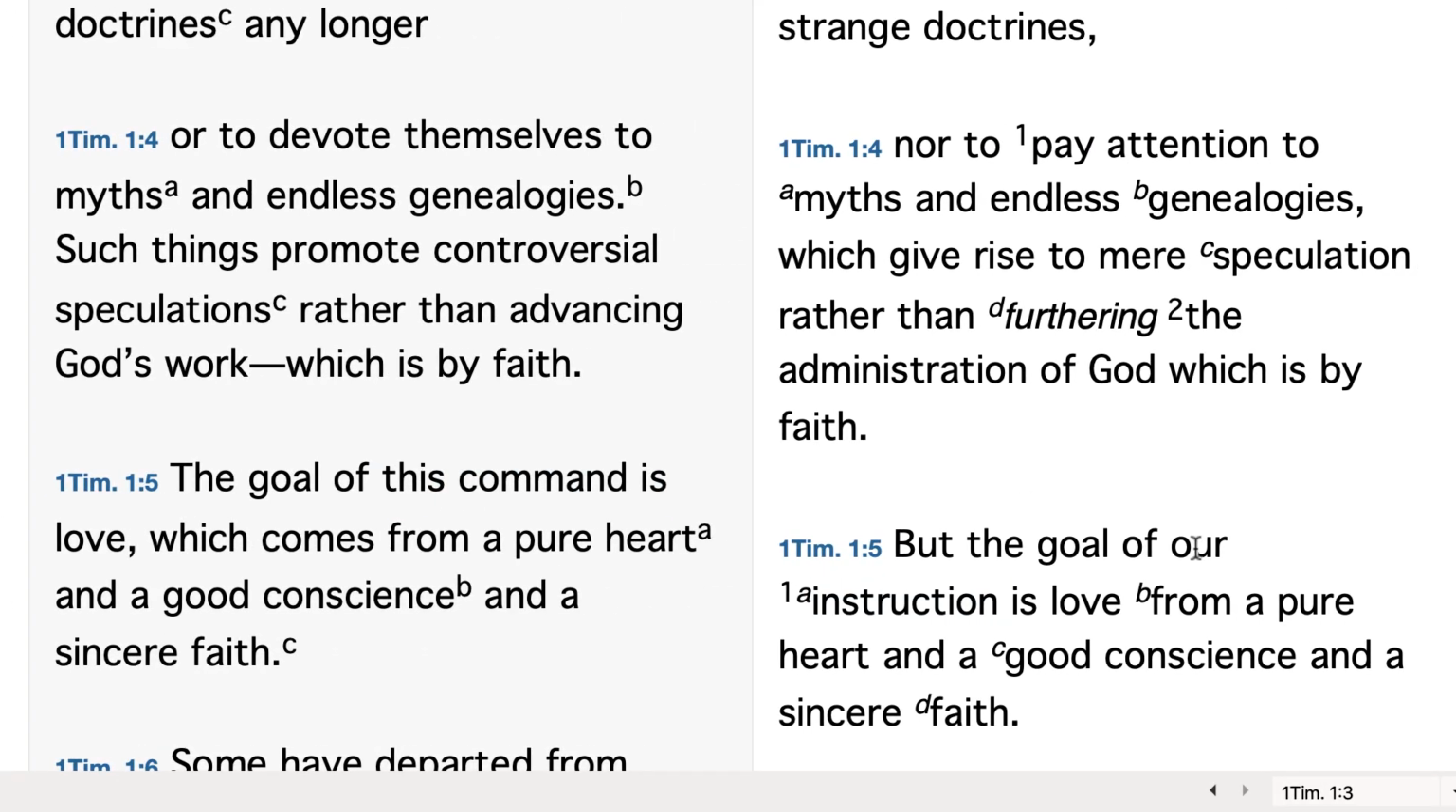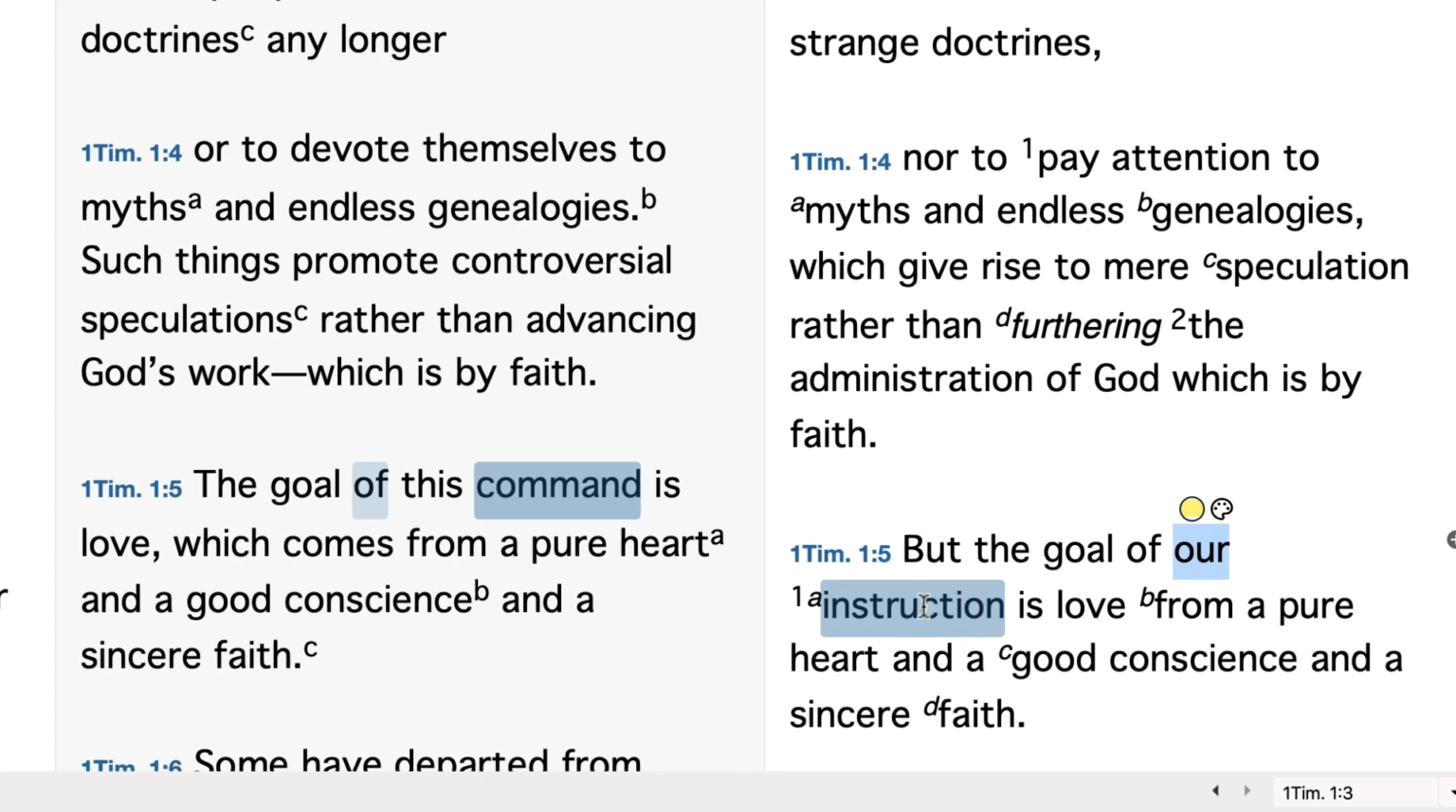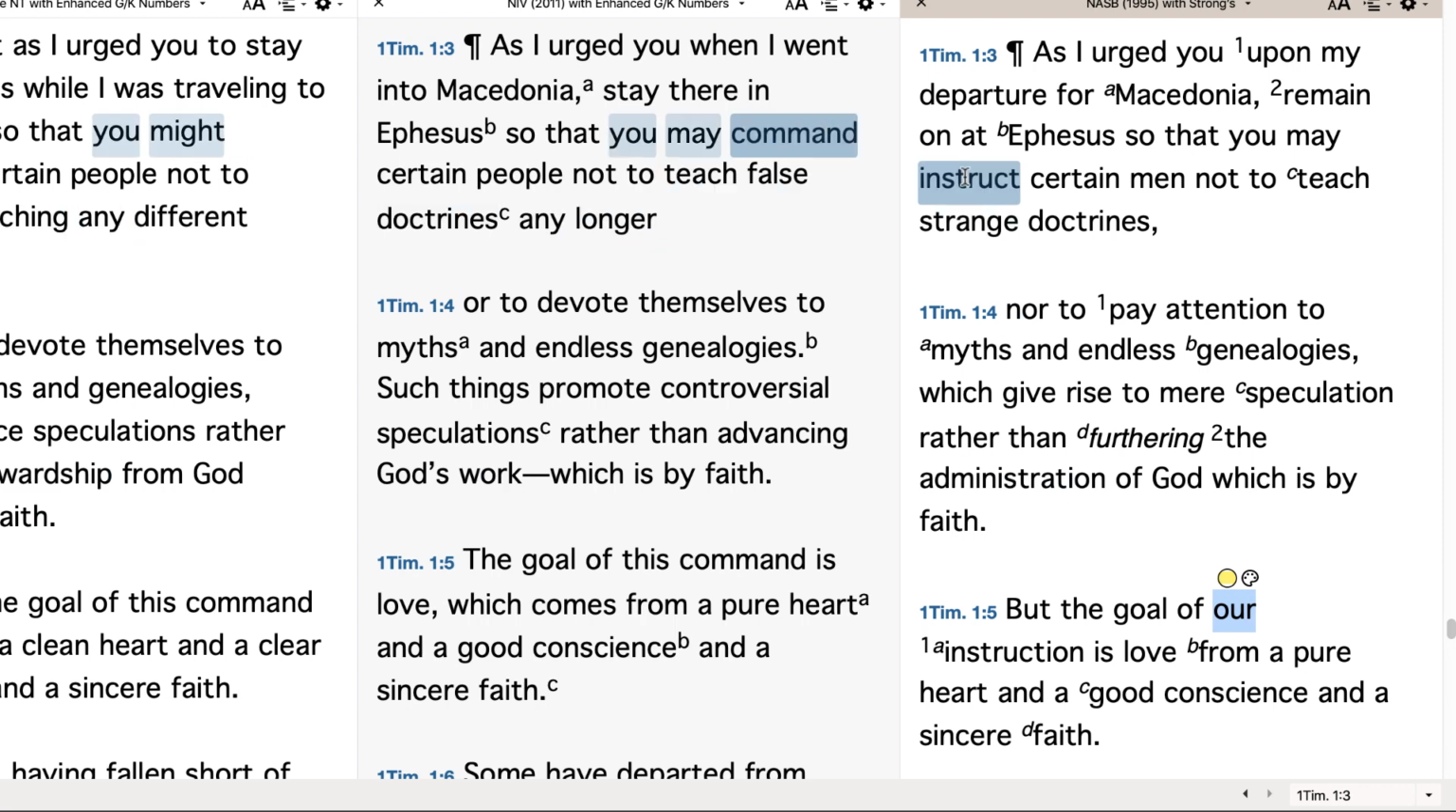Over here in the NASB, they do it as a possessive. Now, that is a legitimate translation of the article, but it doesn't help you move from instruction here up to the instruct here. I mean, obviously, it's the same word in English, and you can make the connection, but I don't think "our" is very helpful.